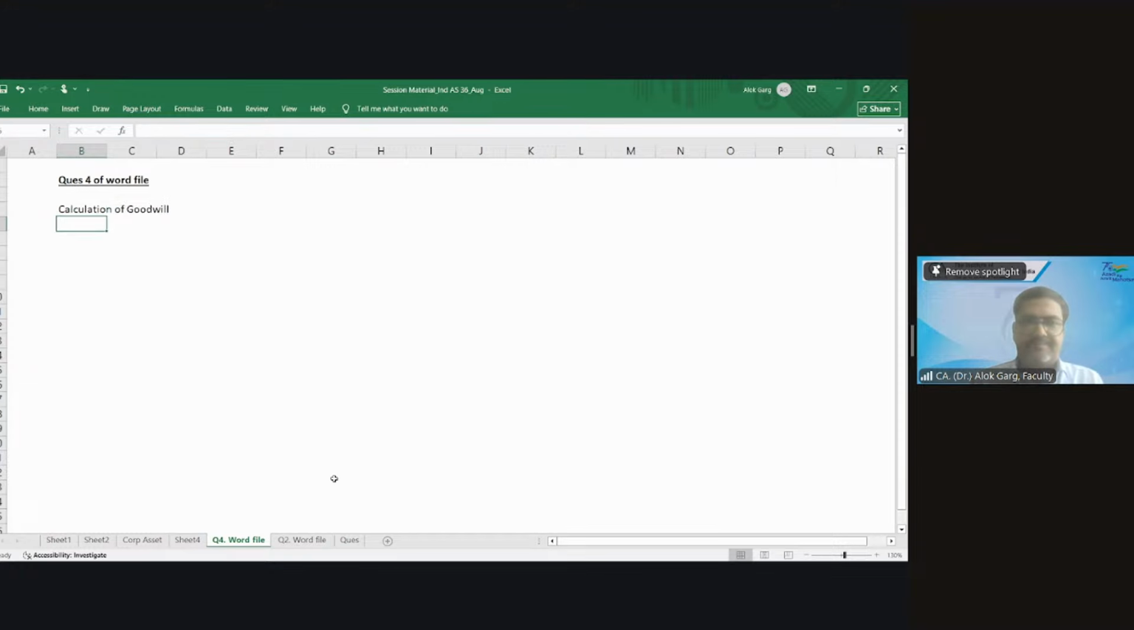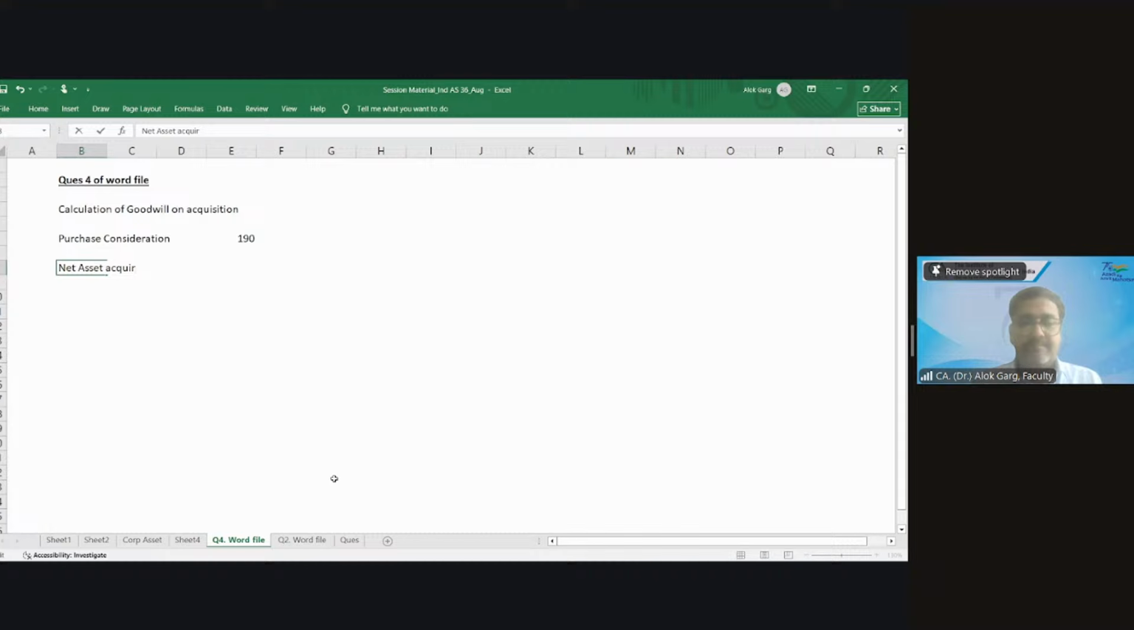Calculation of goodwill on acquisition. What is the purchase consideration? Can anyone help me? Which the company has paid? 190 million. This was the purchase consideration, 190 million. It was purchased for 190 million. Okay. So purchase consideration is 190 million. Very good. What is the value of the net assets acquired? Net assets acquired. 200 million.